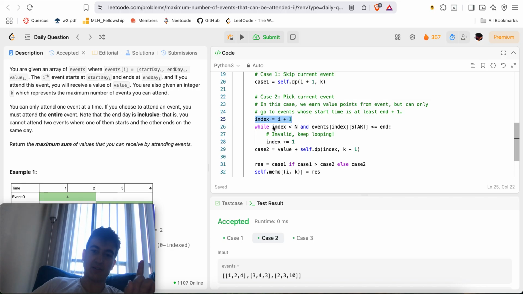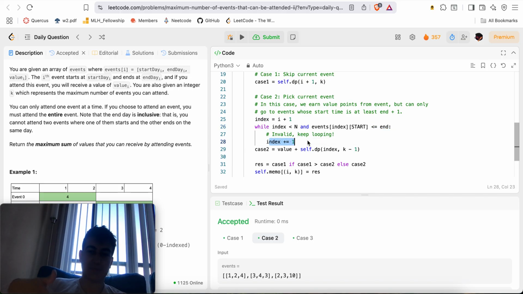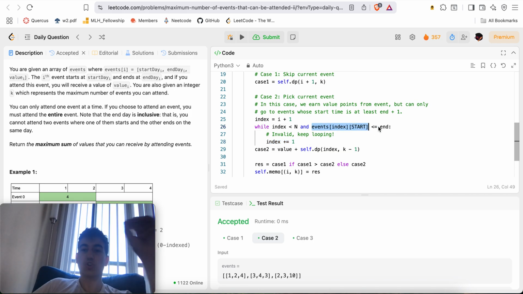I'm going to say, okay, what is still the case that index is less than n, and the event at index's start value is still less than or equal to n, i.e. it still overlaps with the current interval, I'm going to say index plus equal 1. Keep incrementing index by 1 until we get to a point where the event at index's start value is greater than n, right? Where it is not the case that it's less than or equal to the current interval's n time.